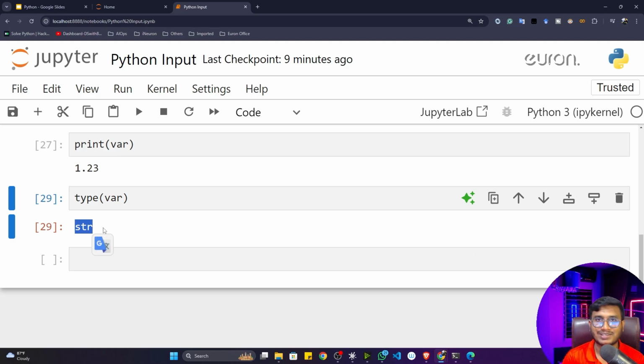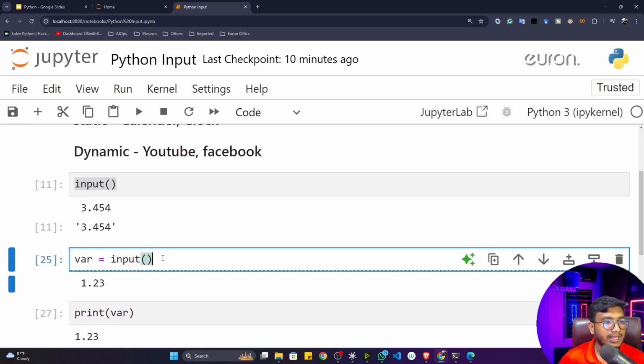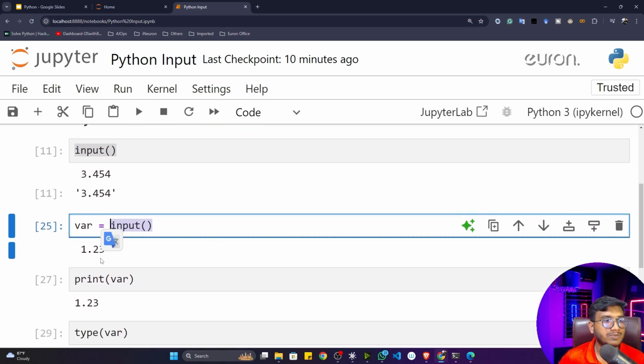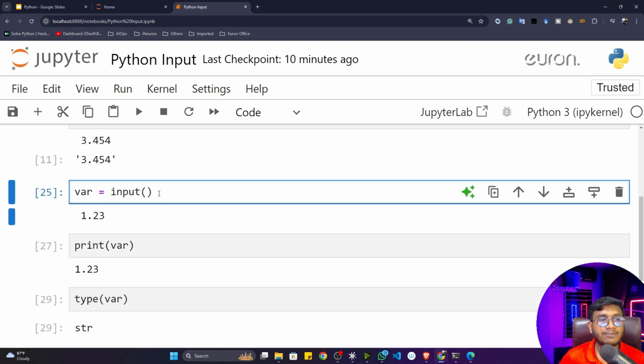So what is actually happening? You can pause this video and comment what the issue is here. Just try to figure out that problem and tell me in the comments. Now let me tell you why it is considering all the data in a string format. Whenever you are using this input function, by default this input converts all the data into string type.